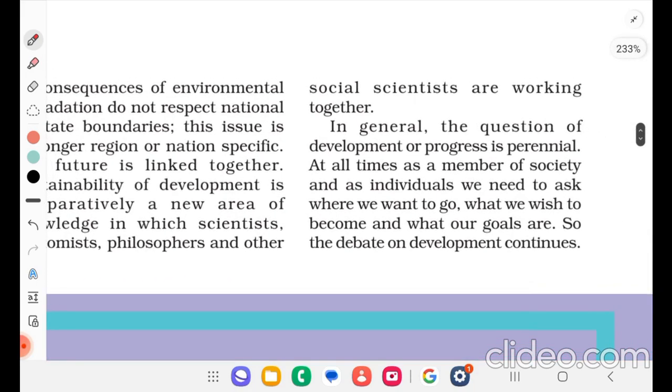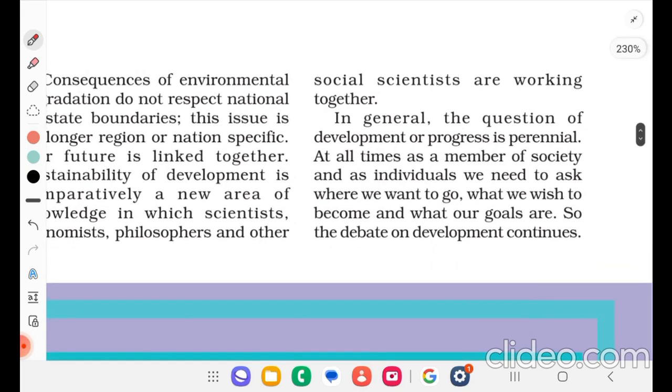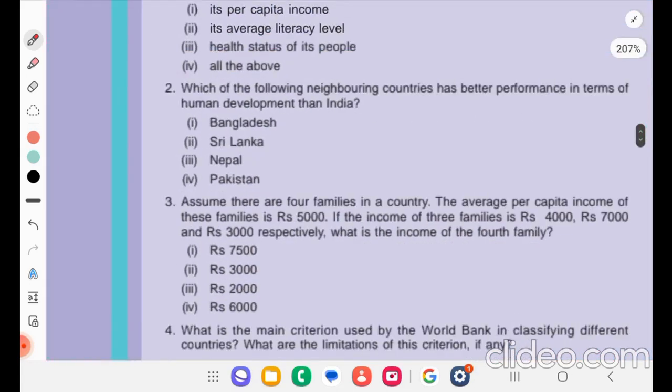In general, the question of development or progress is perennial. At all times, as a member of society and as an individual, we need to ask where we want to go, what we wish to become, and what our goals are. So the debate on development continues.